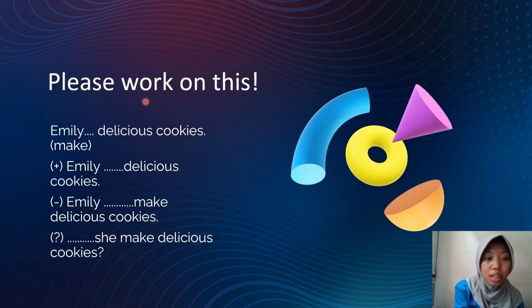Okay guys, ready? So, Emily blank delicious cookies. And in here we have the verb make. What is this, guys, in here? Makes, yup, correct. Emily makes delicious cookies. And in the negative sentence: Emily doesn't make delicious cookies. And in the question sentence: Does she make delicious cookies?